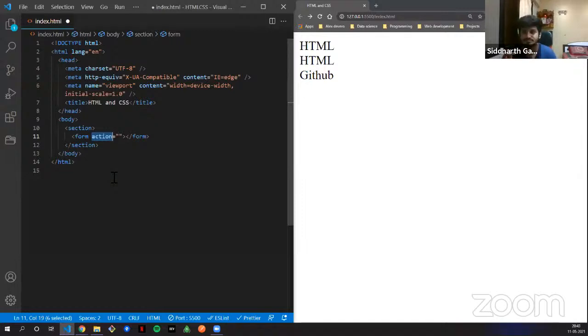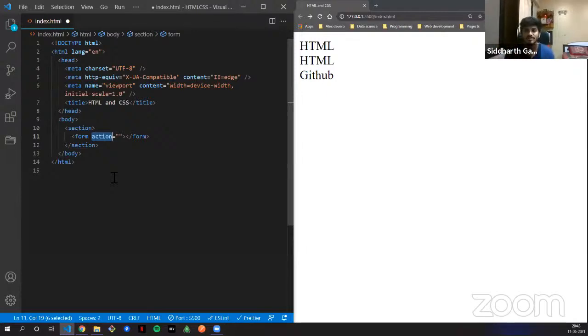If the action is something like, for example, in terms of PHP, I'll talk in terms of PHP. Now PHP is another language, right? So you will have a login page, and in the login page, you will create your form. But you want to save that form's details into some place, in the DB.